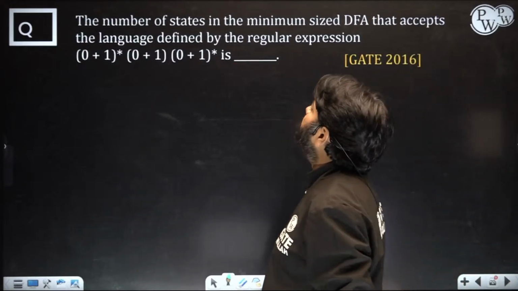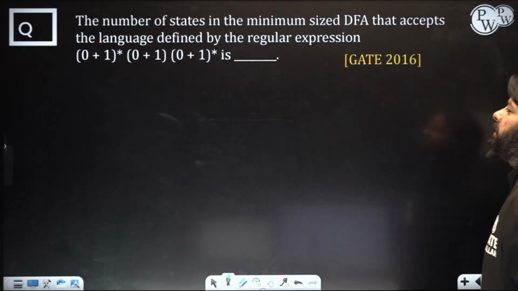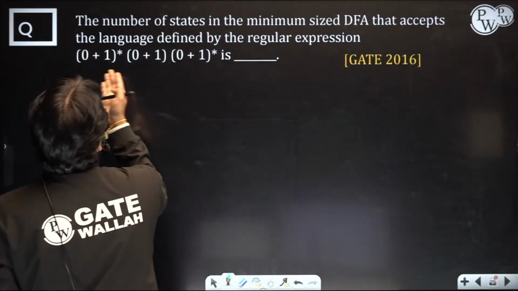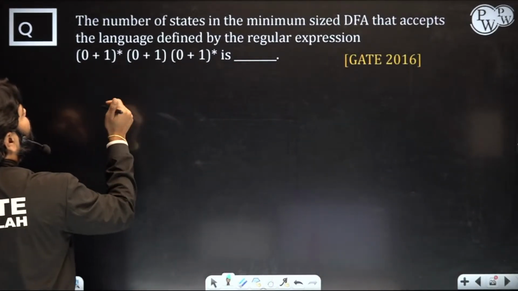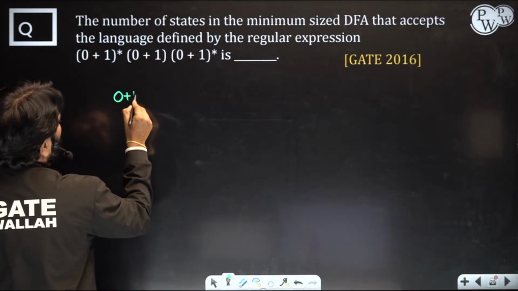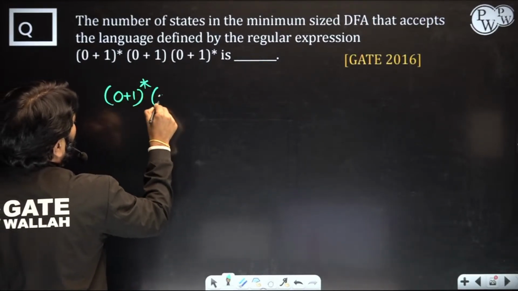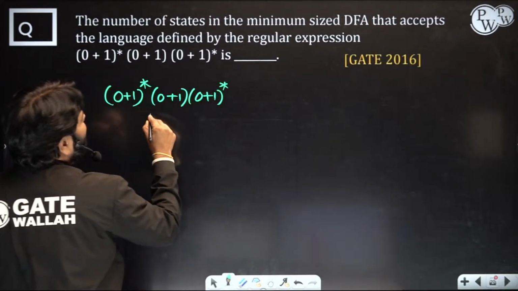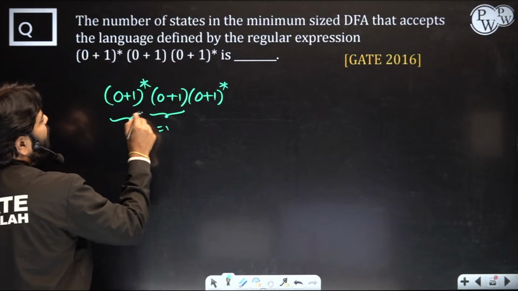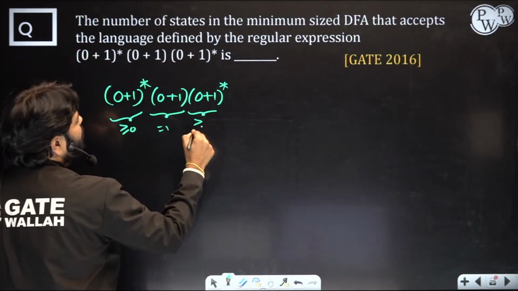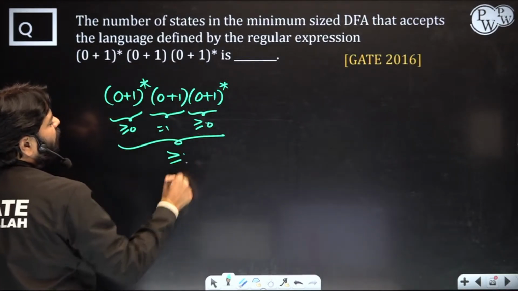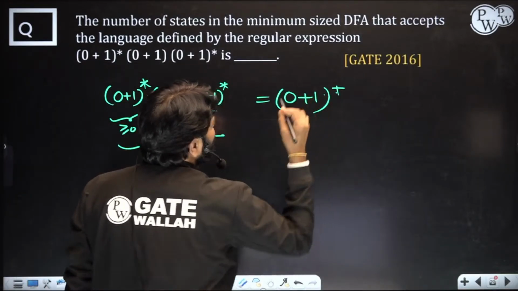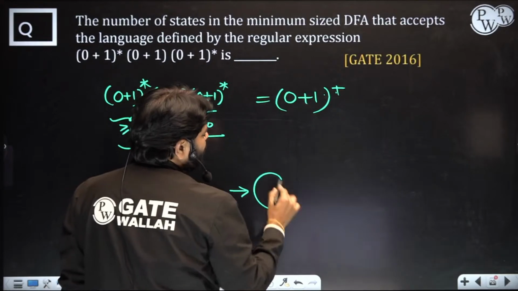The number of states in the minimum DFA that accepts the language defined by the expression. What is this language? Anybody aware of this? It is simply (0+1)* (0 or 1). It's at least one length, right? This part is exactly one length, and this is greater than or equal to 0, so simply you can say greater than or equal to 1. You can write it as (0+1)+. You can simplify. For this, what is the minimum DFA?